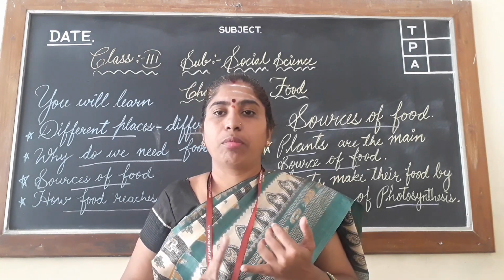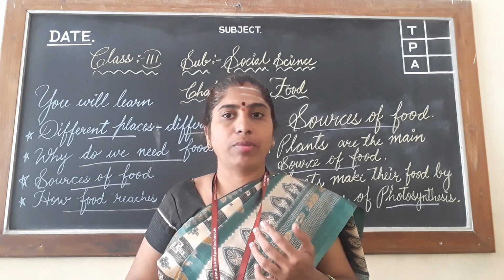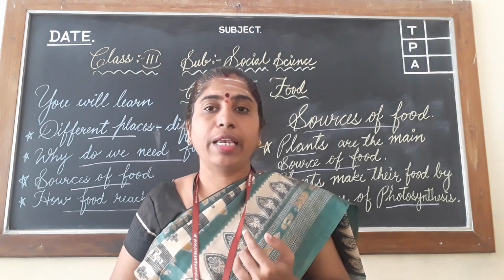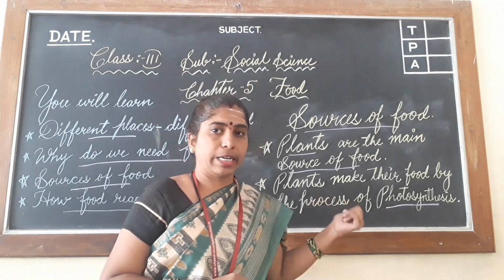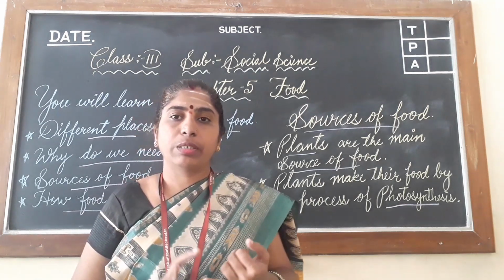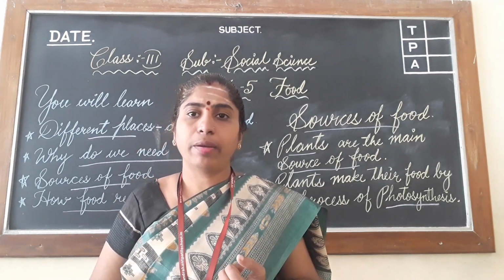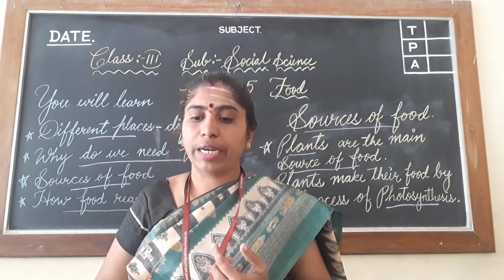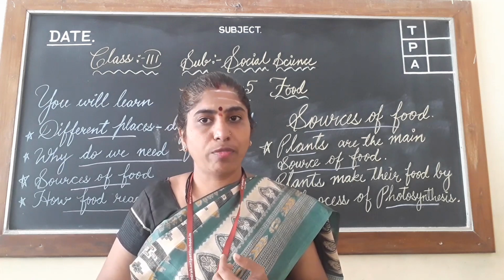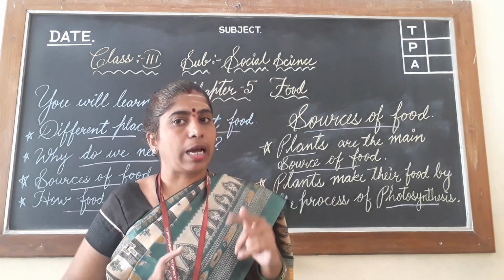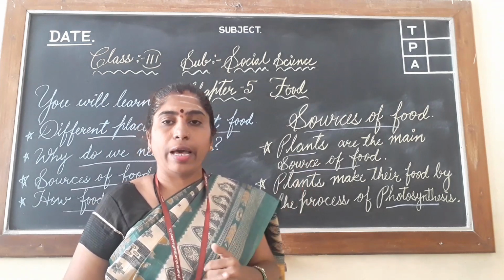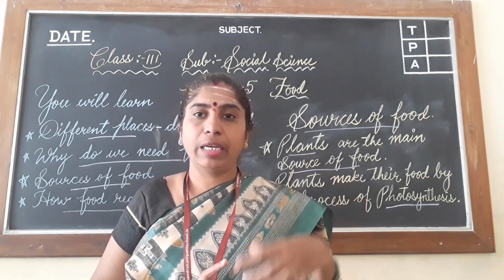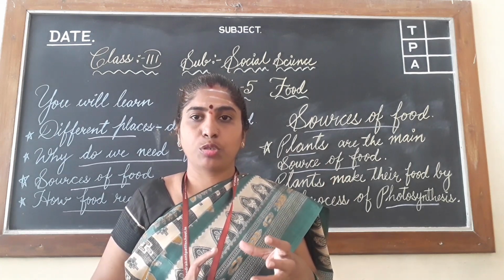You might have learnt about herbivorous, carnivorous and omnivorous, isn't it? What are herbivorous, children? Herbivorous are the animals which depend on plants. Herbivorous animals will eat plants as their main food. What are carnivorous? Carnivorous are animals that eat the flesh of other animals. So carnivorous animals depend on herbivorous animals, isn't it? Indirectly, they are also eating plant source, isn't it?